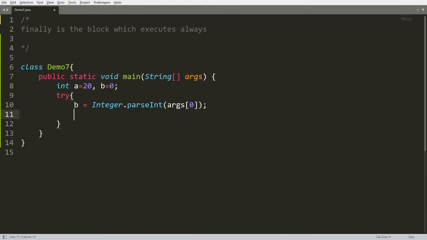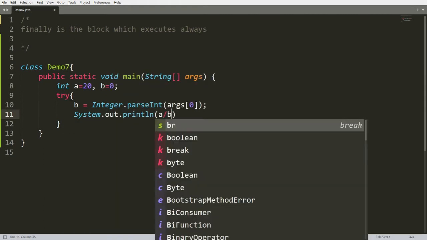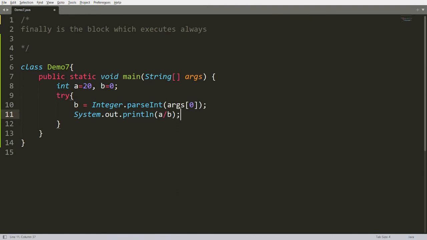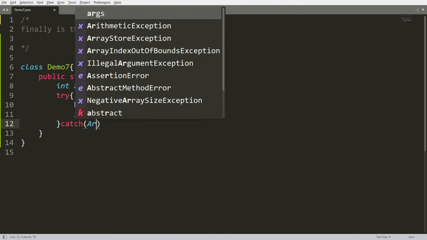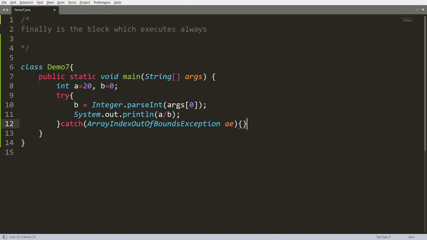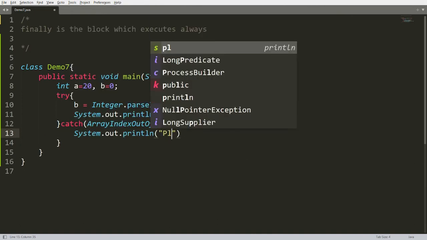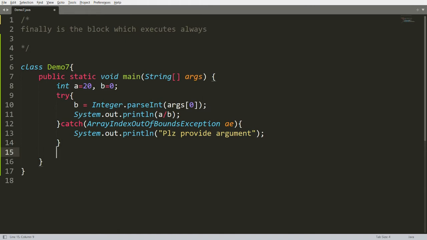Now what I want to do is just divide the number. So I'm writing System.out.println a divided by b. There are two possibilities. One, there might be a chance the user does not provide any argument, and second, if the user provides the value 0, then it will be an arithmetic exception. So I want to catch only one exception over here, and that is ArrayIndexOutOfBoundsException. And here I just want to print the message: please provide argument. So if the user does not provide the argument, then we will print the message that please provide the argument.